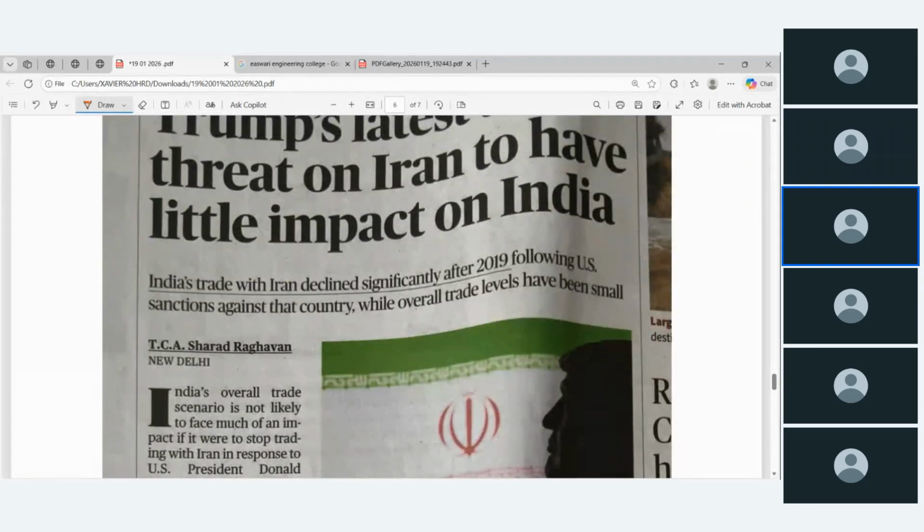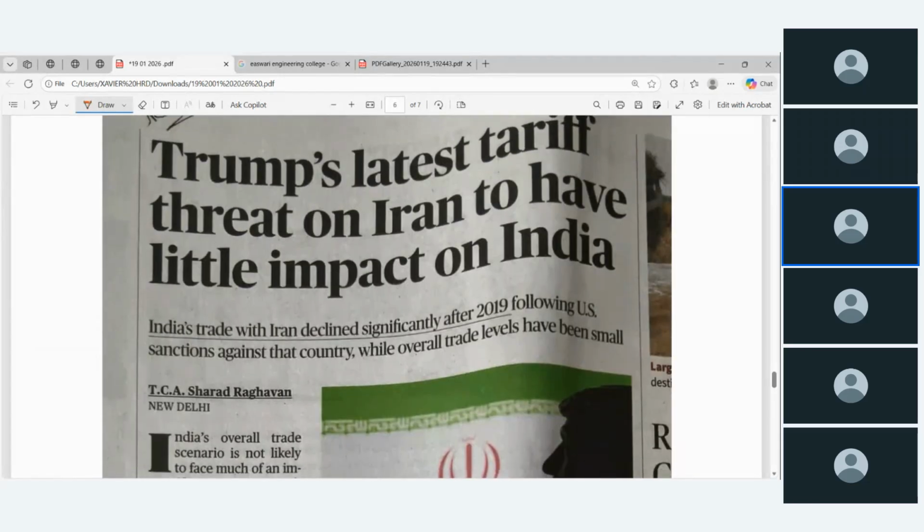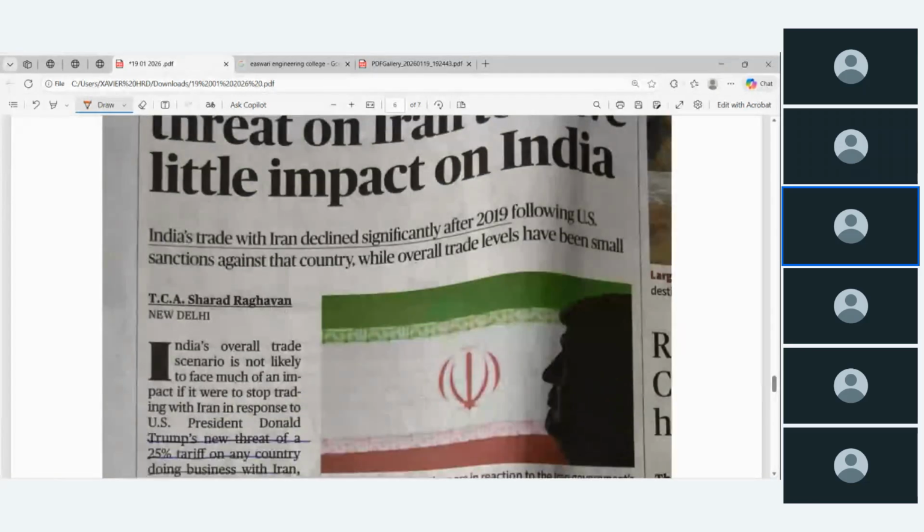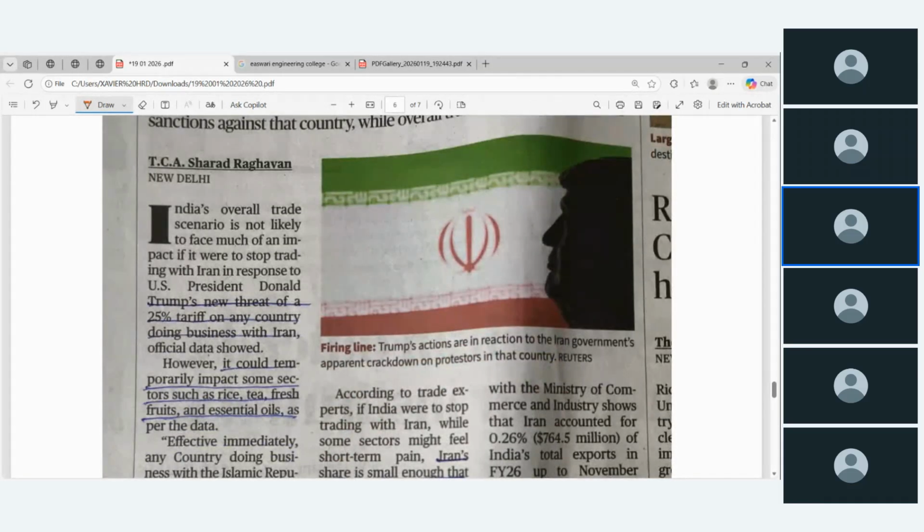Okay, this is also related to Iran. Trump's latest tariff threat on Iran is said to have little impact on India. How? What he says is, India, if you are having any relationship with Iran, then I will further increase tariffs by 20% on any country doing business with Iran. Official data says it could temporarily impact some sectors like rice, tea, fruits, and essential oil.